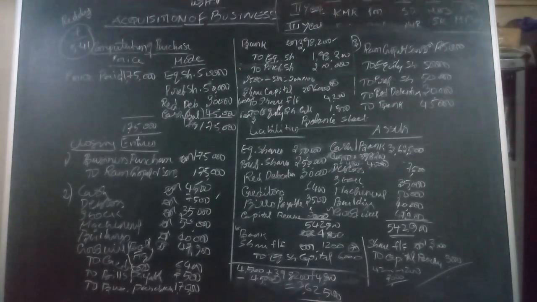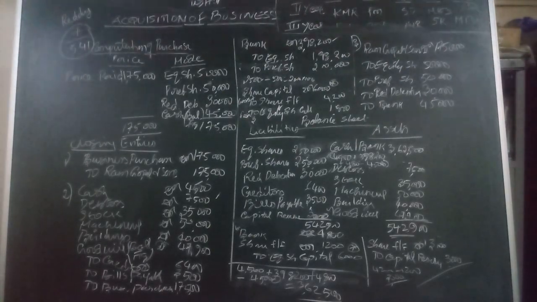Then also we are given the remaining shares. The joint stock company was formed with 5 lakh as authorized capital, that is 2,50,000 for equity shares and 2,50,000 for preference shares. So 5 lakh rupees is the authorized capital.